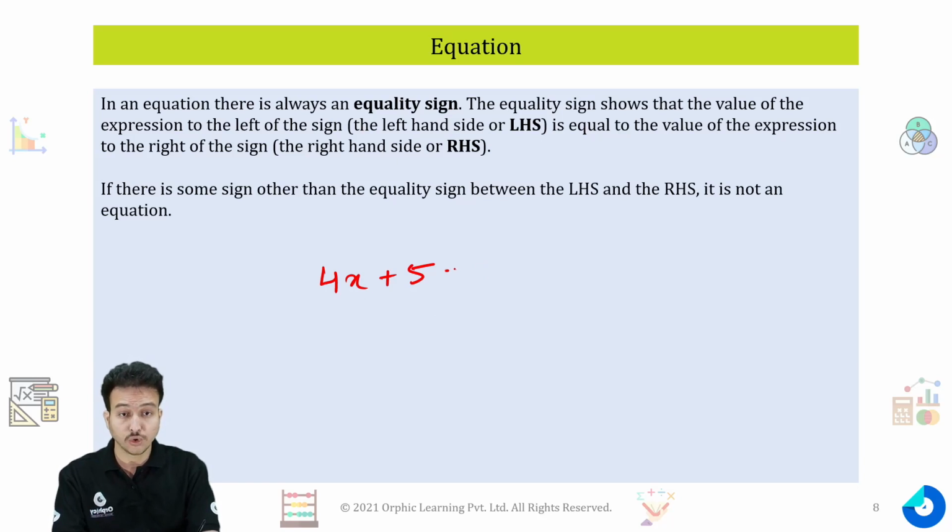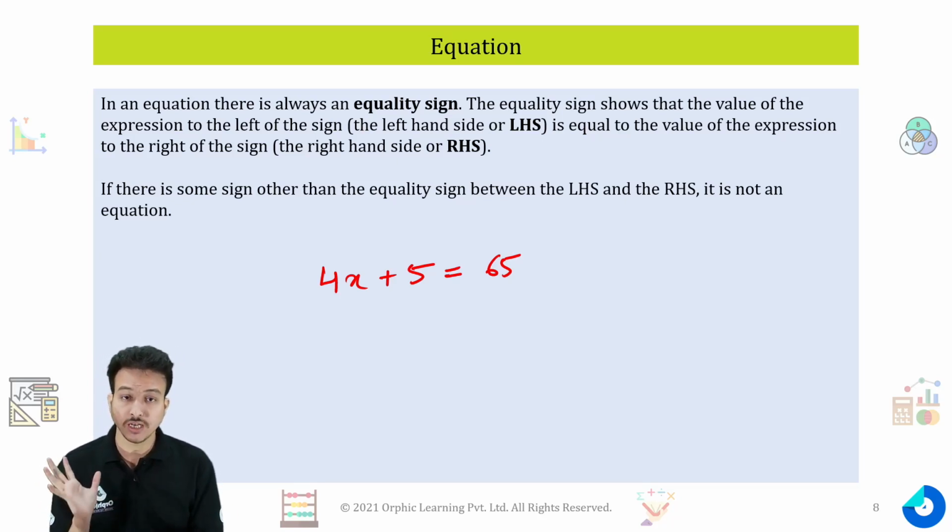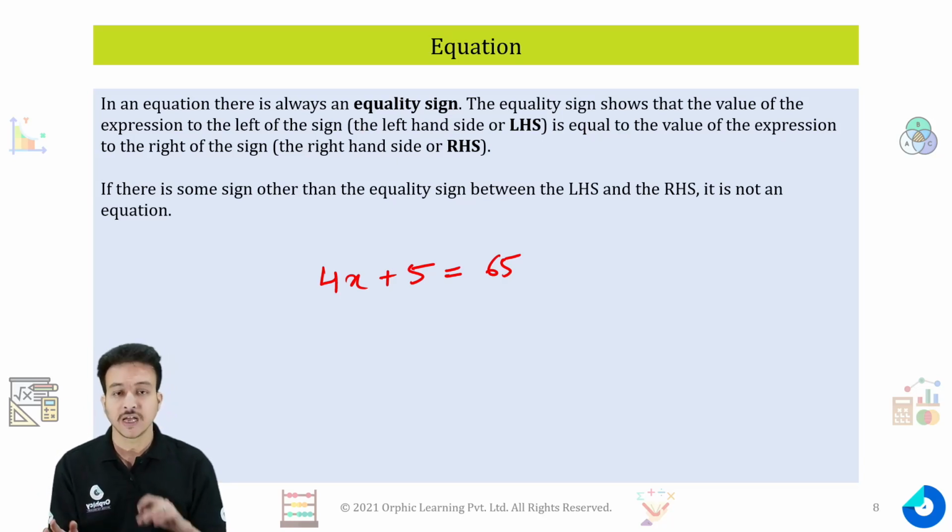When you include an equality sign, it becomes an equation. The equality sign shows that the expression on the left hand side of the sign will be equal to the expression on the right hand side, called the LHS and RHS.